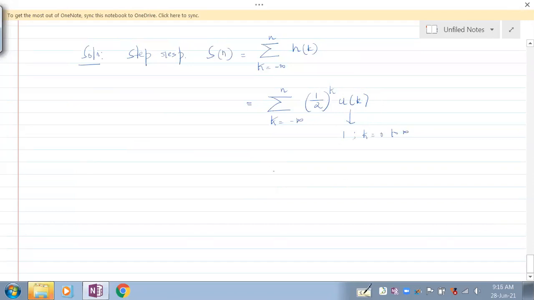So if I sketch that, since half is less than 1, any number which is less than 1 to the power k from 0 to infinity would be a decaying exponential, mind you. Let's say at 0 you have 1.